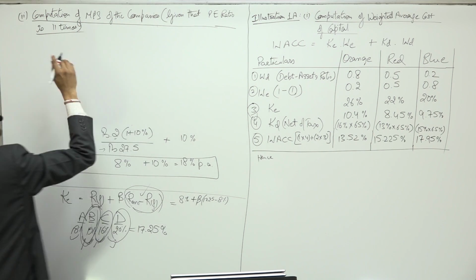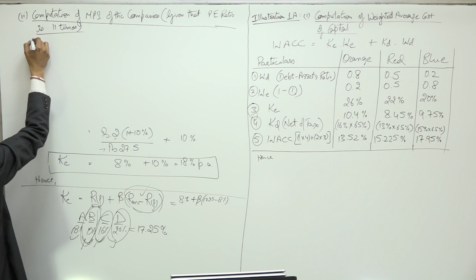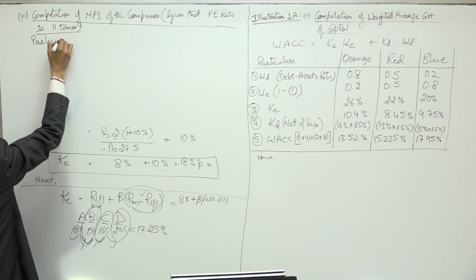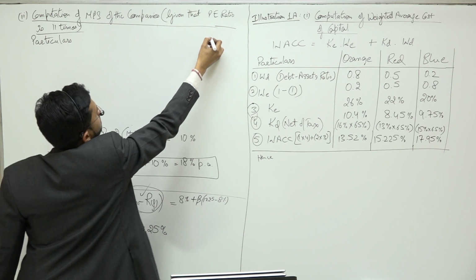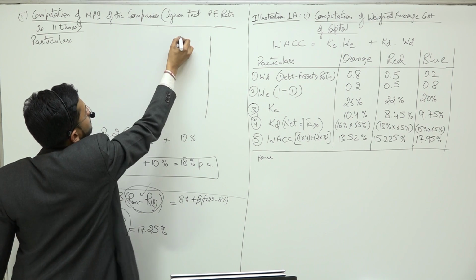We need to compute the MPS of the three companies. We are given that the PE ratio is 11.